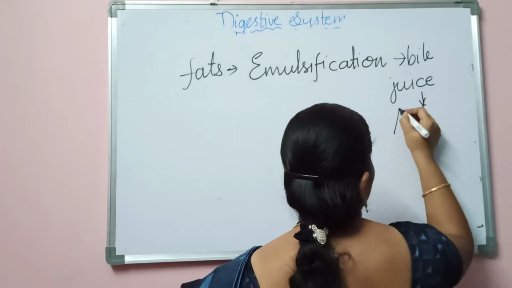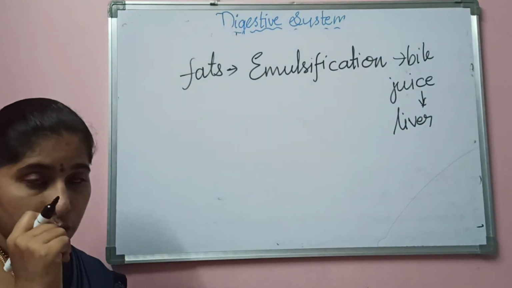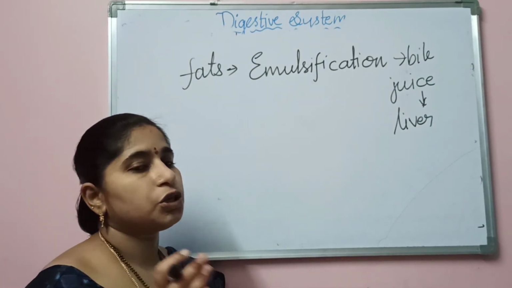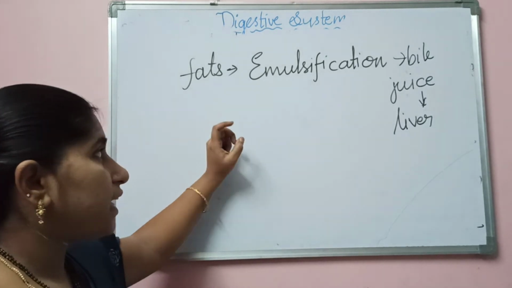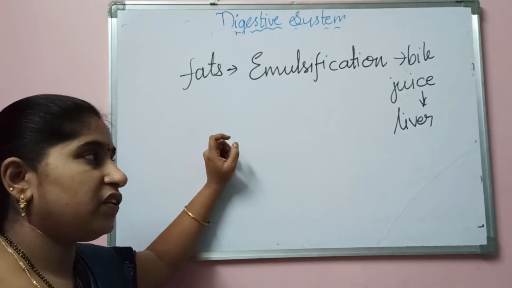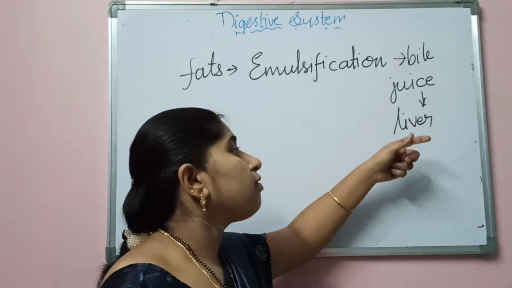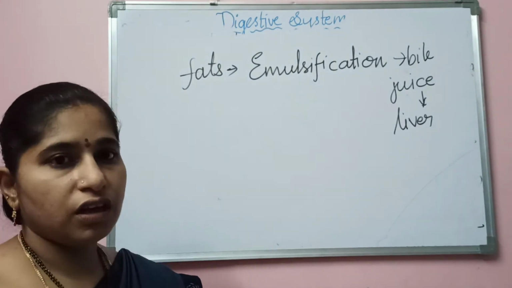Who produces this bile juice? The liver produces the bile juice, which converts the fats into simple molecules, glycerol and fatty acid molecules. Emulsification is nothing but the digestion of fats. Where does fat digestion occur? It occurs in the liver. The liver releases a juice called bile juice, which helps in the emulsification of the fats.